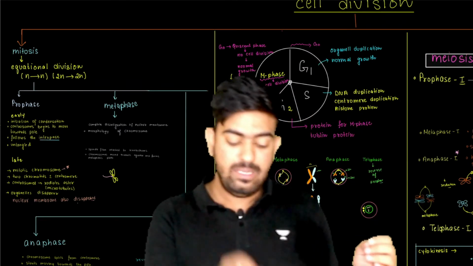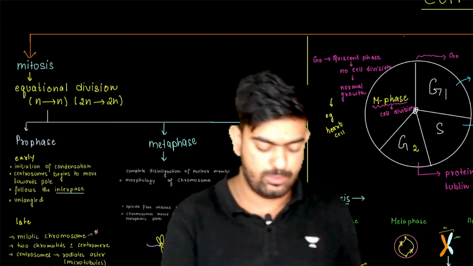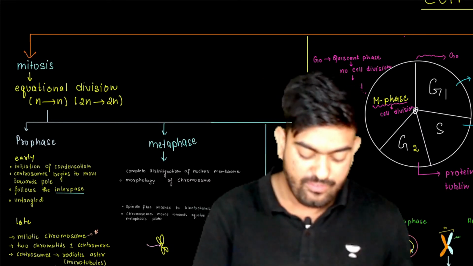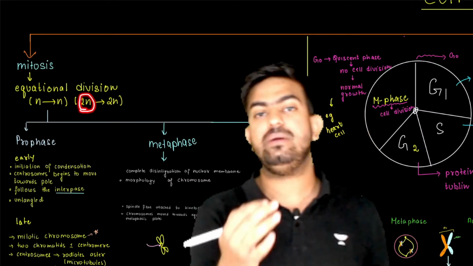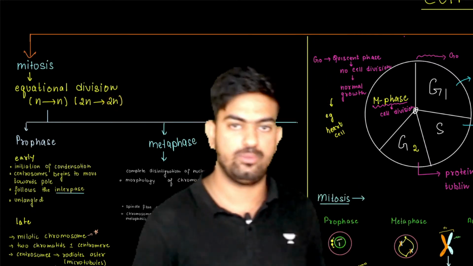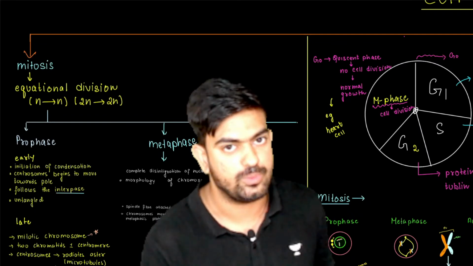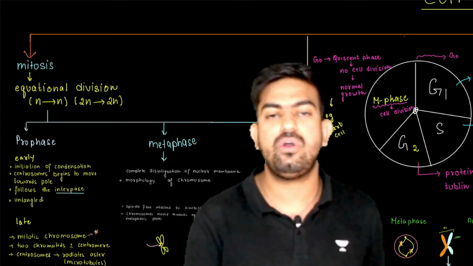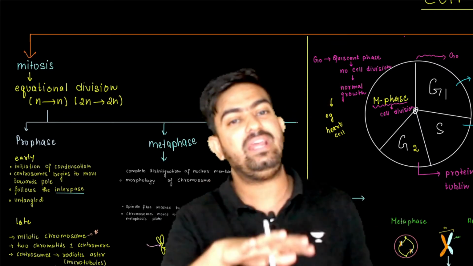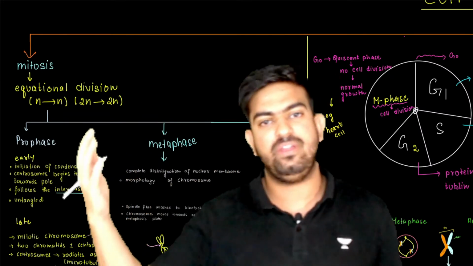Why? Because in mitosis, if the parent cell has n number of chromosomes, the daughter cell will also have n number of chromosomes. If the parent cell has 2n chromosomes, then the daughter cell will also have 2n chromosomes. That means there is no change in the number of chromosomes, and this is why we call mitosis an equational division. If you need a detailed explanation of why it's not changing, then you have to watch the detailed lecture which we did in previous days.